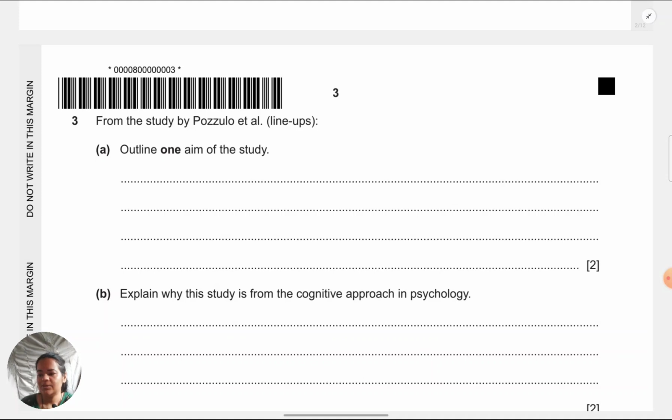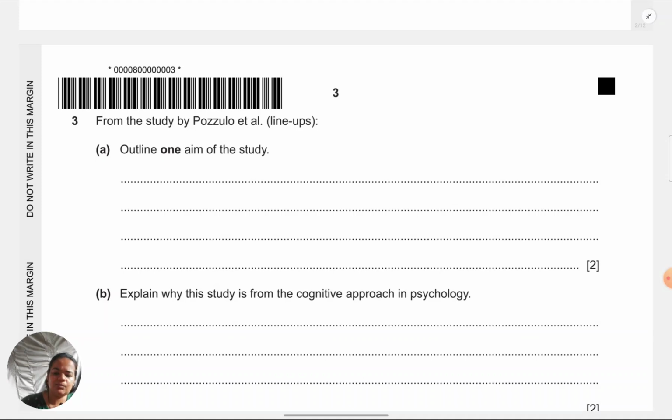On the next page, we have the next set of questions. First is from the study by Pozzulo et al. Outline one aim of the study. Make sure to write a complete sentence for outline. Also, aim of the study: they could ask you for any study, so make sure you know the aims for each. I have nothing much to say about an aim. Just make sure you phrase it correctly: to investigate so and so. Just write it that way.